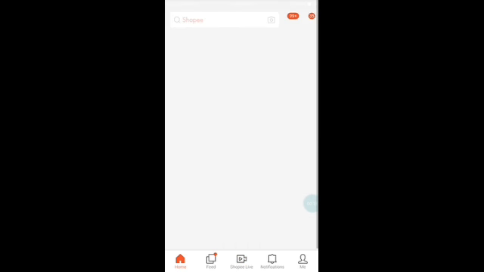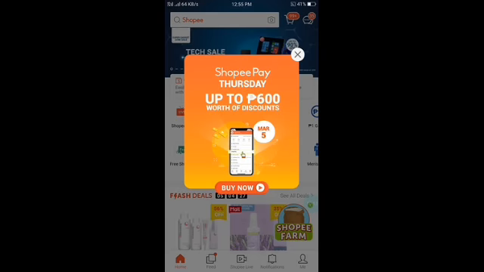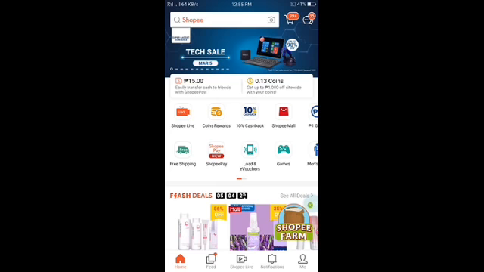Naiinis na ako dito sa Shopee kasi medyo mabagal siya. Tsaka sobrang lakas na ito kumain ng mobile data. Pagbukas pa lang yan, parang 3 MB or 5 MB na ata. Napakadami kasi nga ganap sa